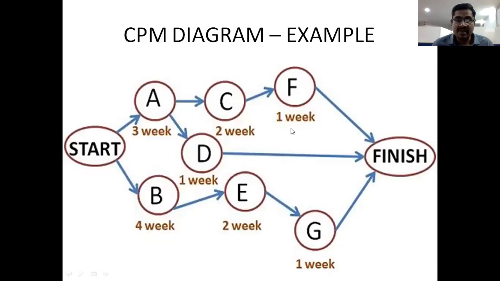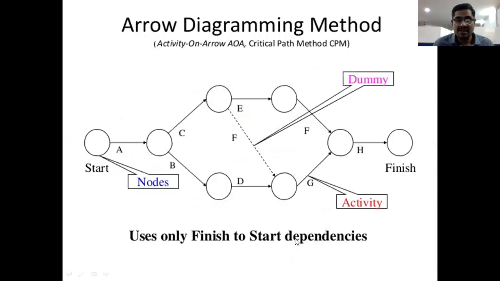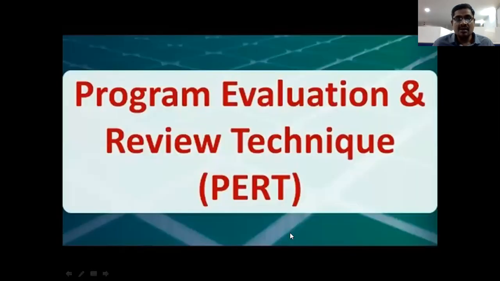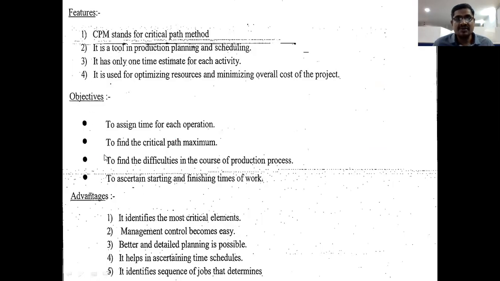So this is the CPM diagram, with starting time, finishing time, and these are the activities. Every activity has a duration. Already we discussed the features or characteristics of CPM, and the advantages and objectives of CPM.